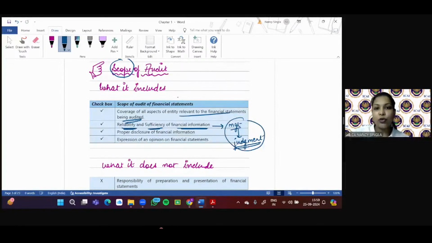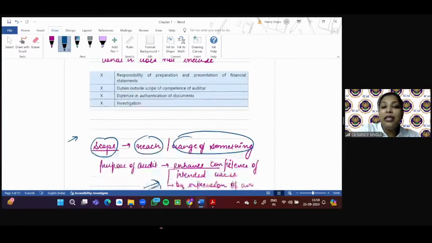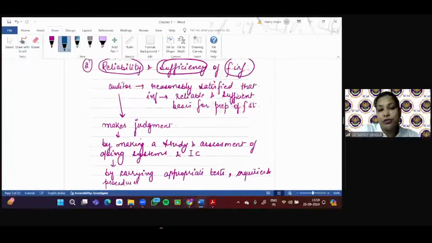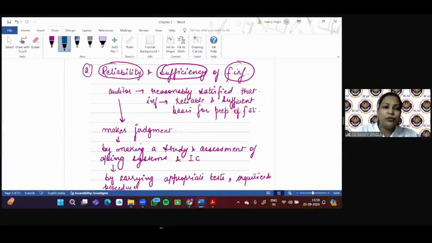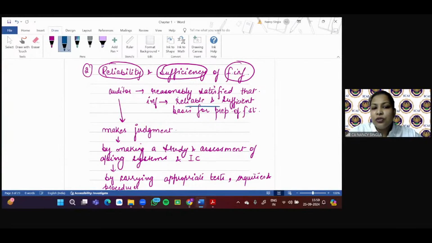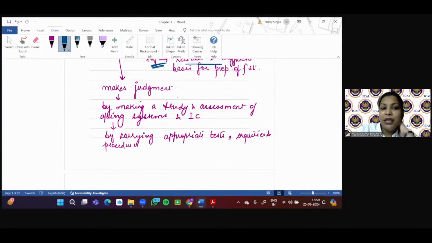And for that, the auditor is going to check the accounting system, and he may make an assessment of the internal control of the organization. So let me take you through this. The auditor needs to see whether the underlying information, the information used to prepare the financial statement, is reliable and sufficient. Why? Because the auditor will have to make a judgment about whether the accounting policies that the management has made are consistent and appropriate or not. How? He'll study the accounting system and he'll study what? The internal control of the organization, right?